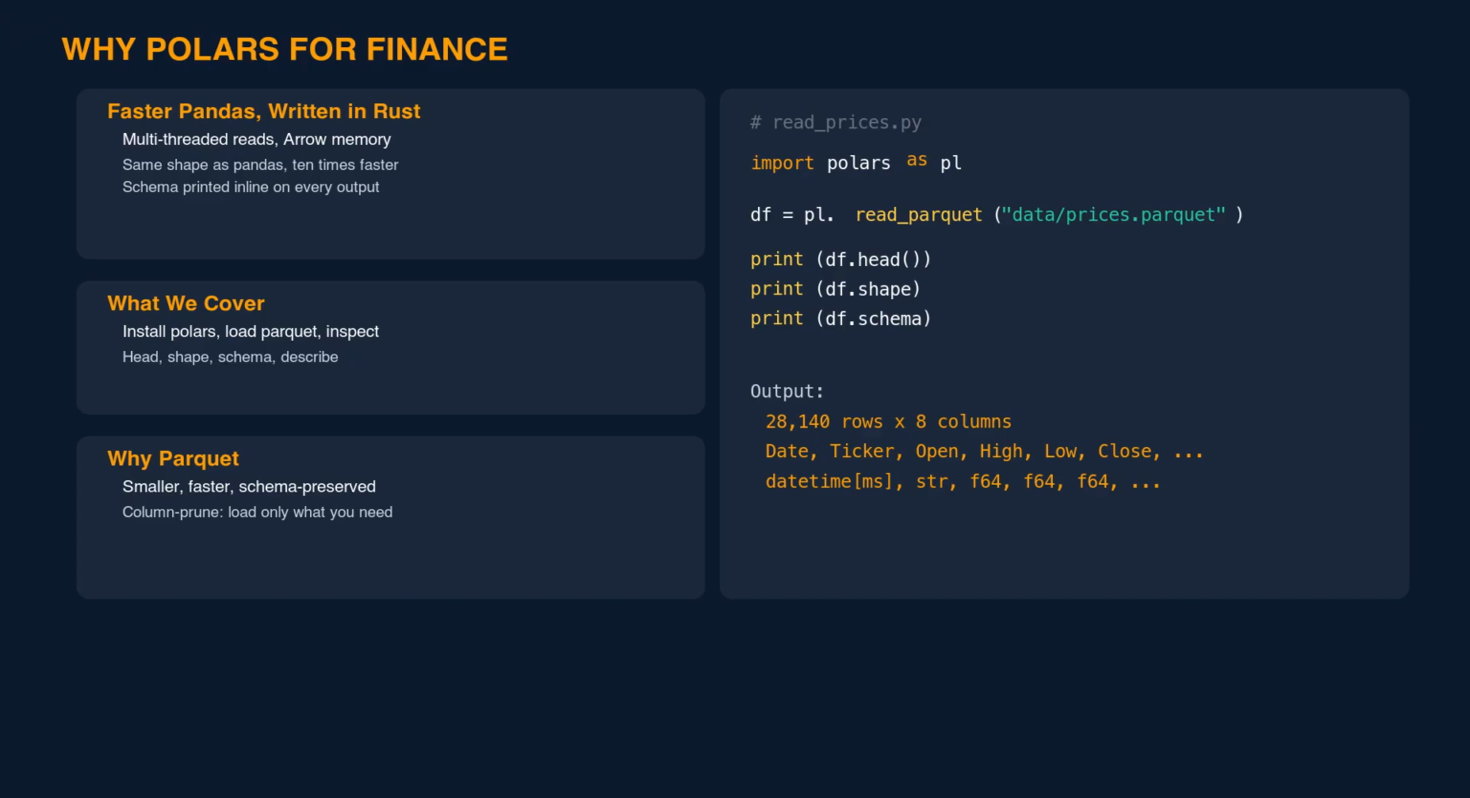Today, install Polars and pyarrow. Load 14 tickers from a Parquet file. Inspect head, shape, and schema. 4 lines. We're going to write a small Python script, the first one in the series, and the simplest, 4 lines.